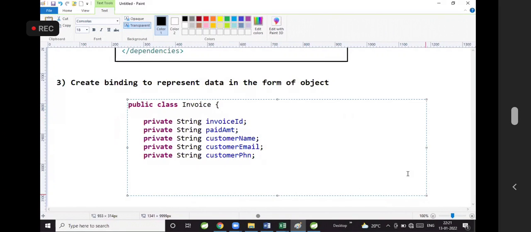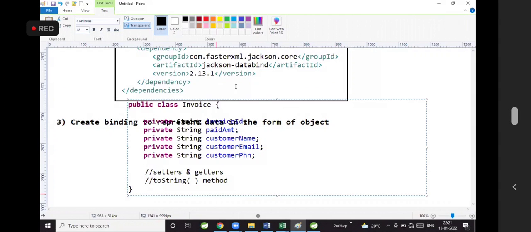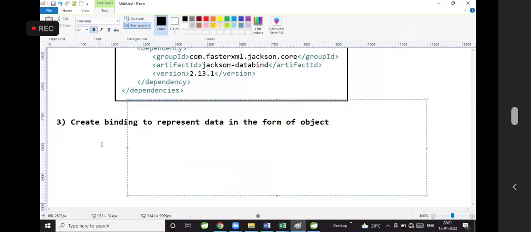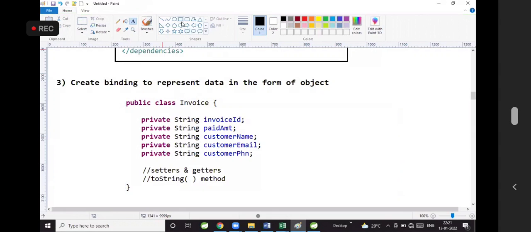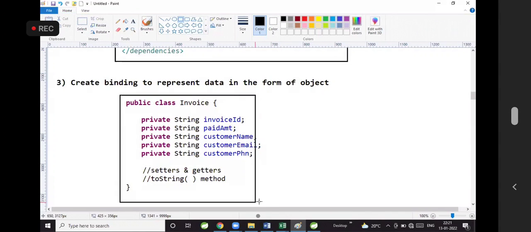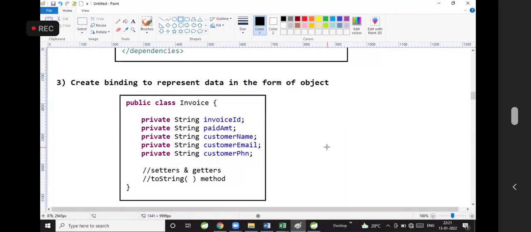Am I writing any annotations here? No. You can write setters and getters for this variable, and you can write a toString method to print the data. Are you getting my point? Yes, right. The toString method I am overriding and setters and getters I am writing for this Java class.